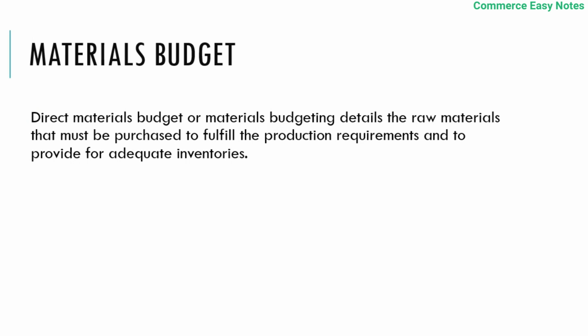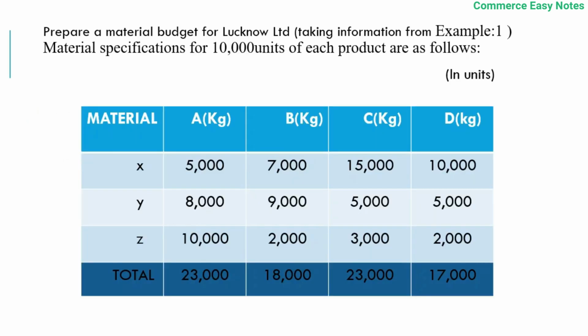Materials budget. Direct material budget or material budgeting details the raw material that must be purchased to fulfill the production requirement and to provide adequate inventories, not more or less but adequate material as inventories for the production process. That is done with the preparation of the material budget. We'll see an example related to material budget.